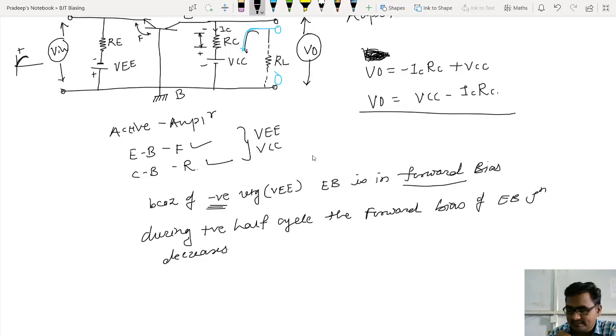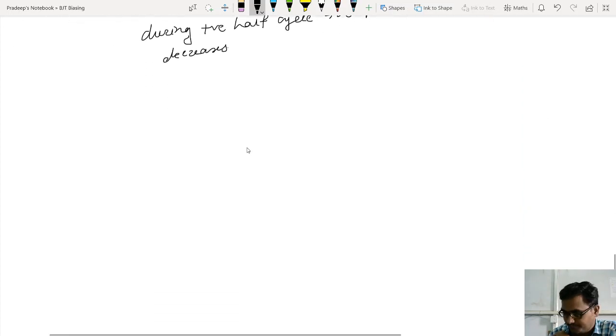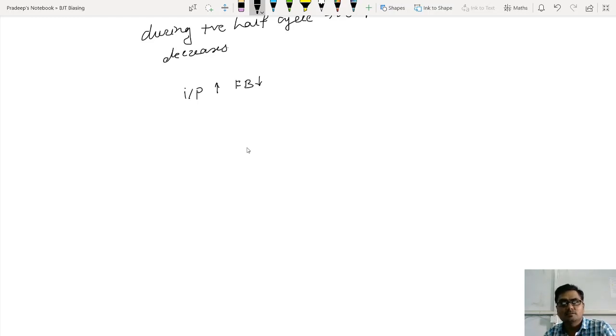So if the input increases, the forward bias on the junction decreases, and it is the first junction, the EB junction. When the forward bias decreases, what will happen? Obviously the base current will decrease. The base current will decrease because the forward bias decreases.